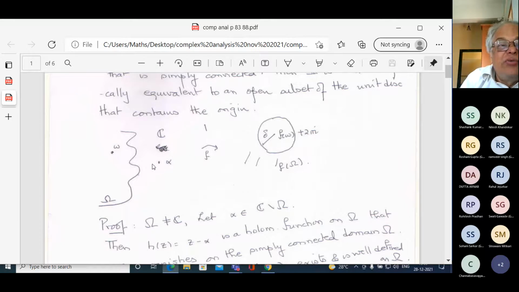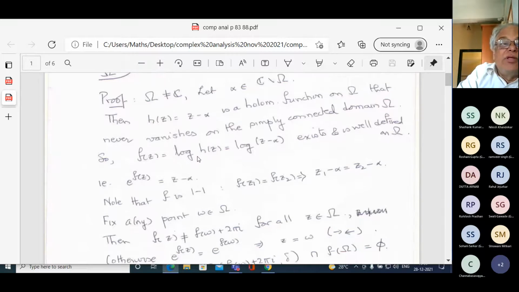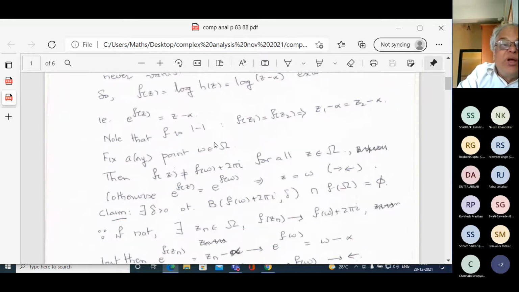The idea was that you have a point alpha which is not in omega, so z minus alpha is nowhere zero on omega. Omega is simply connected, so you have a nowhere vanishing holomorphic function and therefore I can define the log. f(z) is log(z minus alpha), e to the f(z) is z minus alpha, and therefore f is 1 to 1.